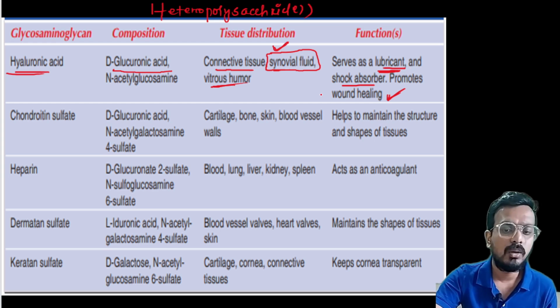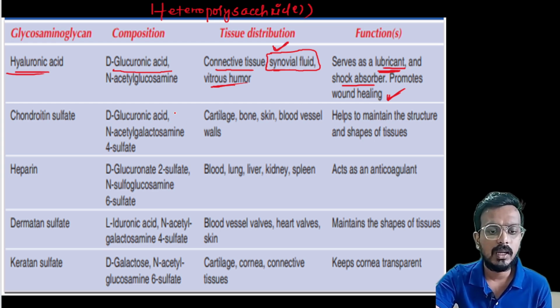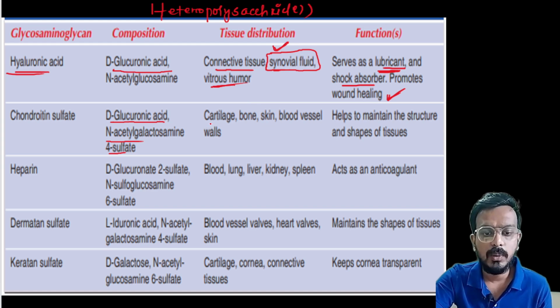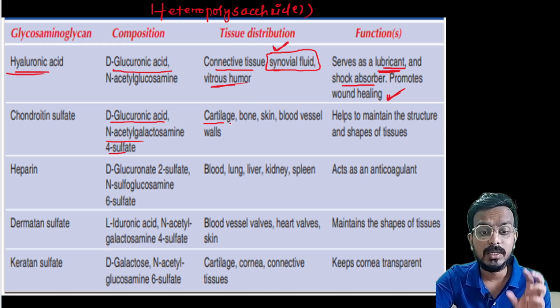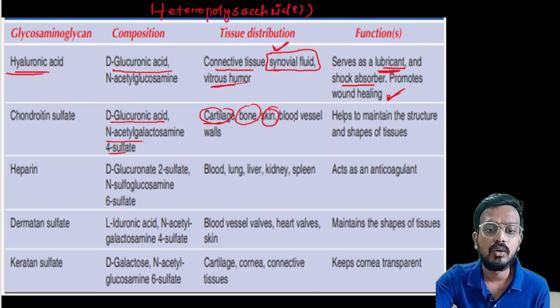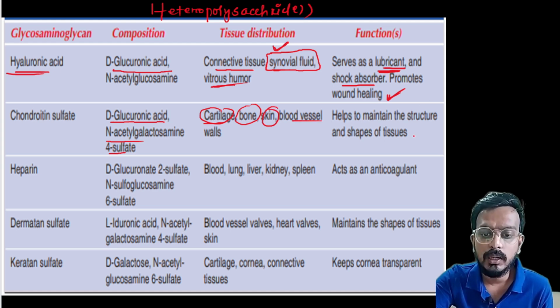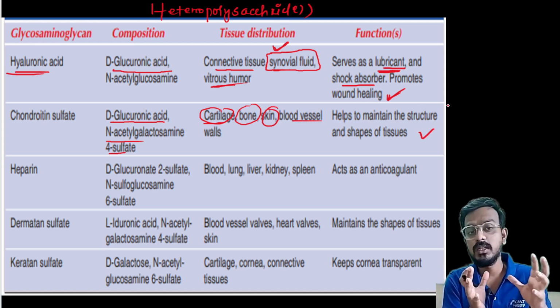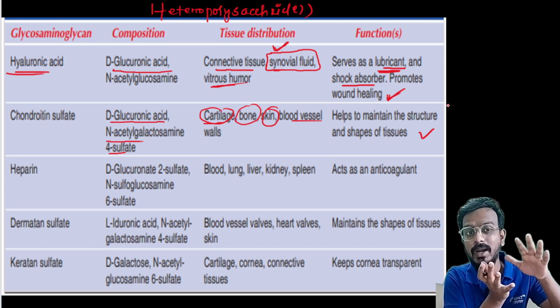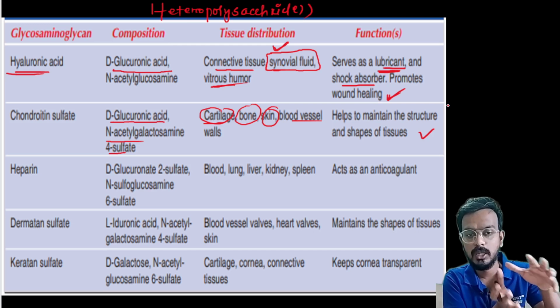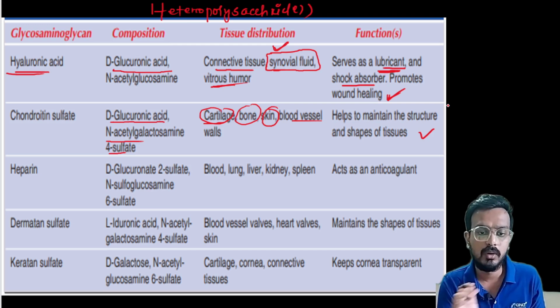Next is chondroitin sulfate. Chondroitin sulfate is composed of D-glucuronic acid and N-acetylglucosamine 4-sulfate. It is present in your cartilage, in your bone, in your skin, and in your blood vessel wall. It helps to maintain the structure; it provides structural support to those particular organs.